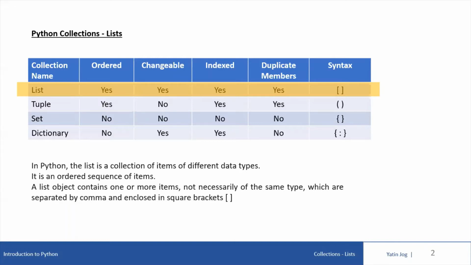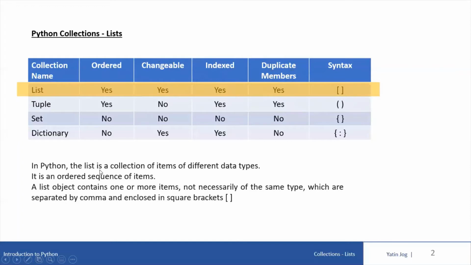Now, list is an ordered data type. It is changeable. Yes, we can change the values of a list during the execution of code. We also call it mutable. Yes, it is indexed, so we can access the list elements using the index values. And list allows duplicate members. That means we can have the same value repeated multiple times in a list. Syntax is we use square brackets.